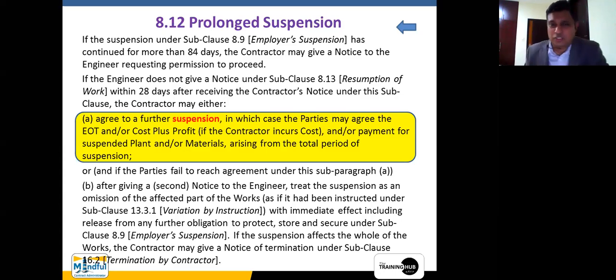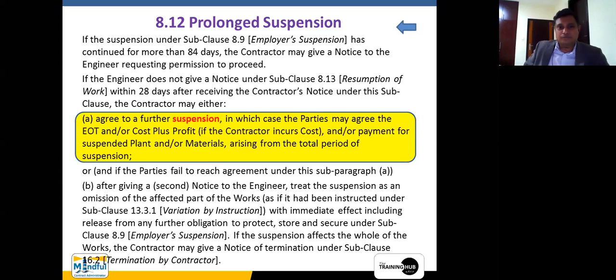Here, the prolonged suspension has generated certain losses which are beyond the periphery of the contract, beyond the periphery of the project. That is why I discussed it like this. It says agree to a further suspension, in which case the parties may agree the EOT or cost plus profit if the contractor incurs cost, and or payment for suspended plant or materials arising from the total period of suspension.